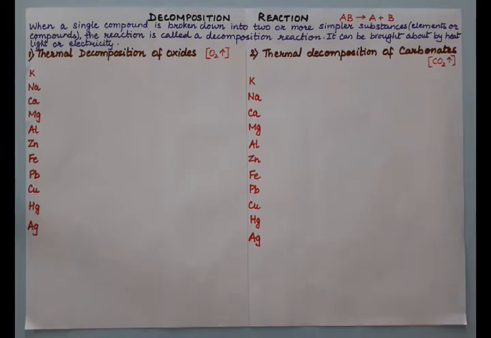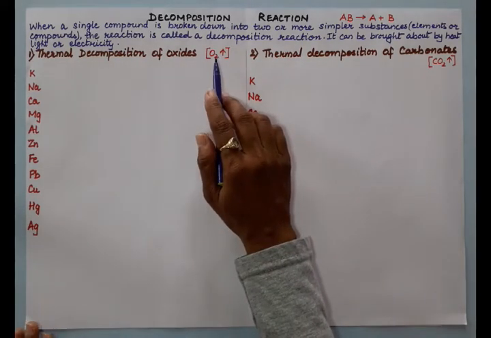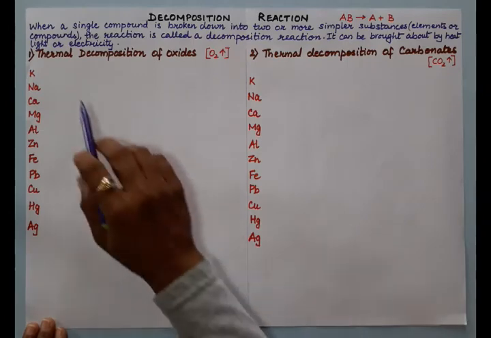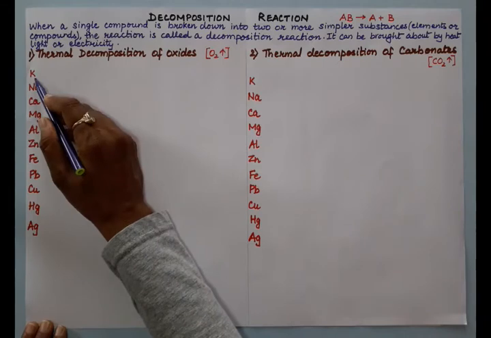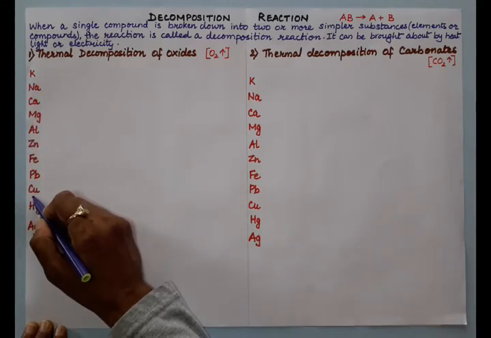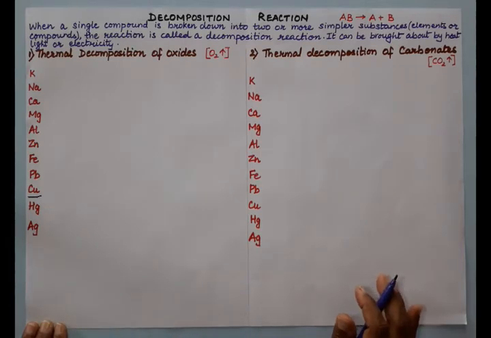So we will be studying only thermal decomposition, that is, on heating what happens. So thermal decomposition of oxides: whenever we study this, obviously when oxides decompose they will release oxygen gas. So here oxygen gas is released. Now this thermal decomposition of oxide has three general rules. For example, potassium to copper oxides do not decompose on heating.